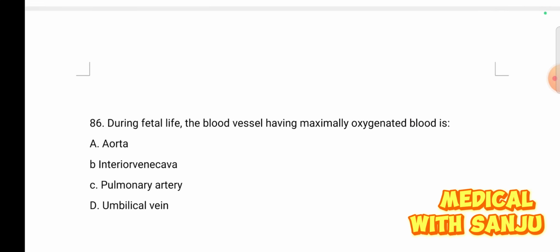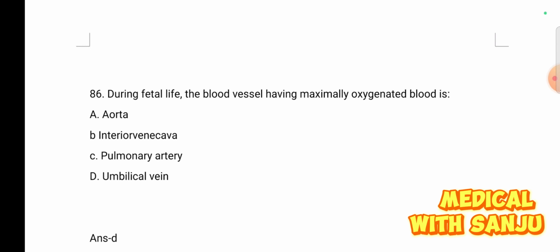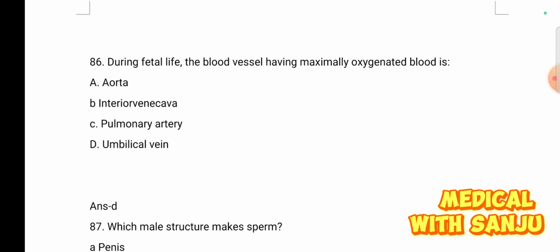Question number 86. During fetal life, the blood vessels having maximum oxygenated blood is option A, aorta, option B, inferior vena cava, option C, pulmonary artery, and option D, umbilical vein. 80% oxygenated blood is in umbilical cord. Umbilical vein. Option D is right answer.